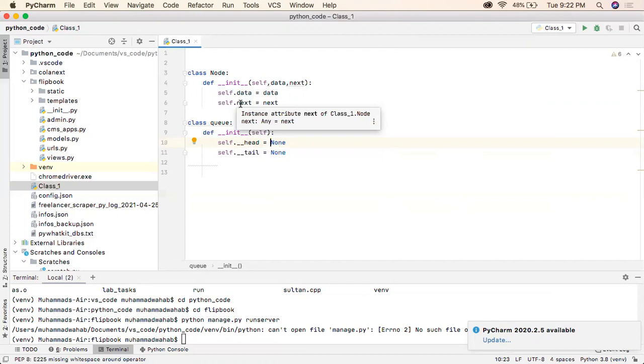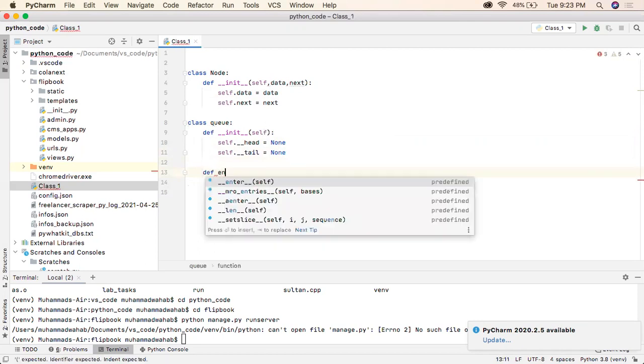If I have 100 values, then I have to move the head 100 times to its next part to insert a value. So instead of doing this, I will just maintain a tail pointer. It will just keep on pointing to the very last element. So if I insert any next value, I will directly store it into the next part of the tail. I don't have to move the pointer every time a value comes in.